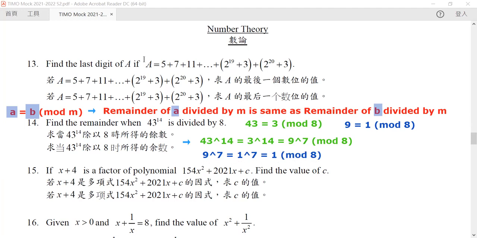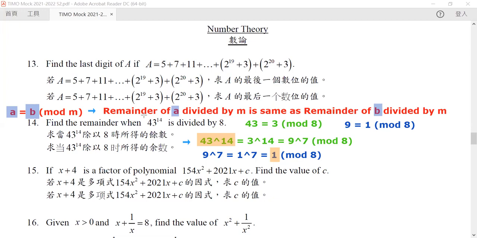So at the very beginning we have our question, but since it is equivalent to 9 to the power 7 when divided by 8, and 9 to the power 7 is equivalent to 1 when divided by 8, these two must be equivalent. Hence, the remainder of our very large number, 43 to the power of 14 when divided by 8, is 1.